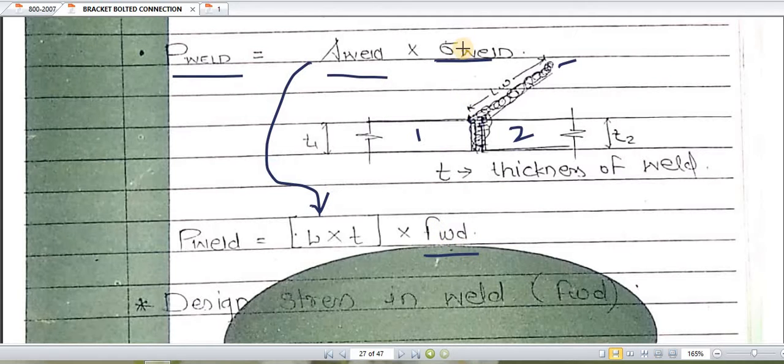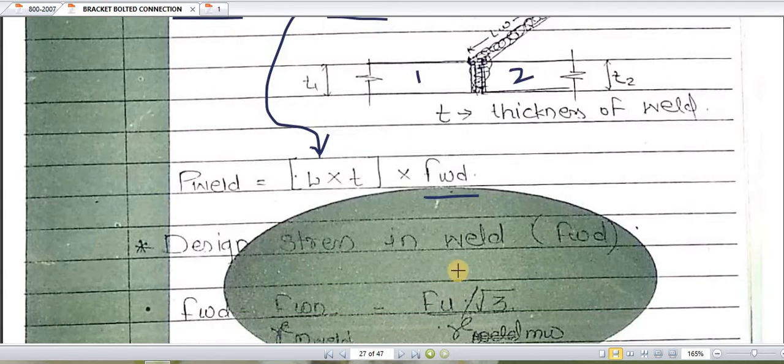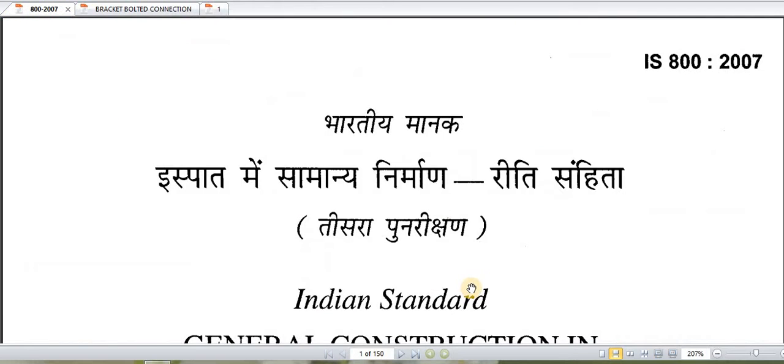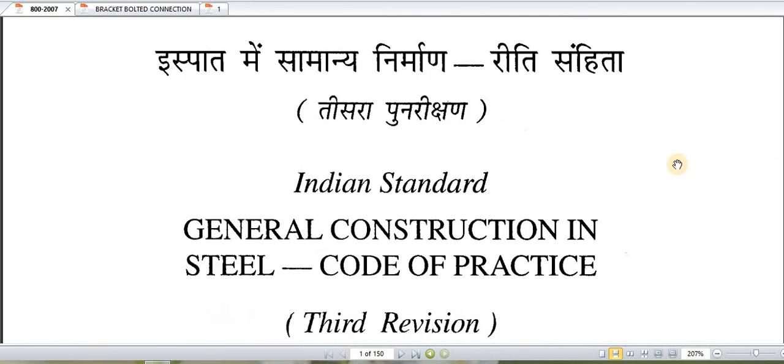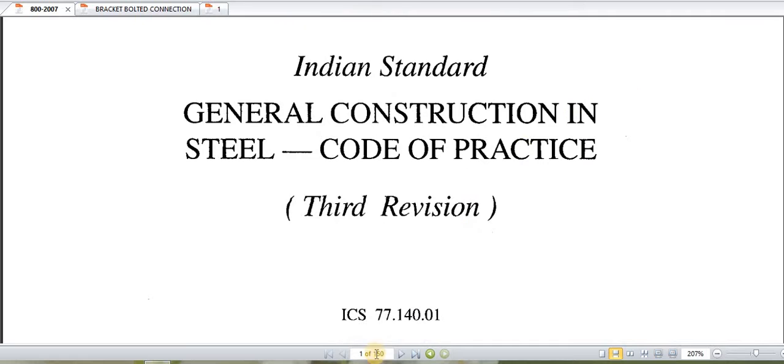So fwd is nothing but the stress. This stress and that stress are the same. But how do we find this stress? For the design stress in weld, we have to refer to the IS code. So I am switching over to the IS code. I have the IS code open here, and we will refer to the IS code and page numbers.